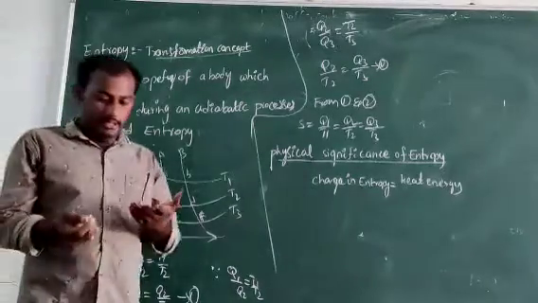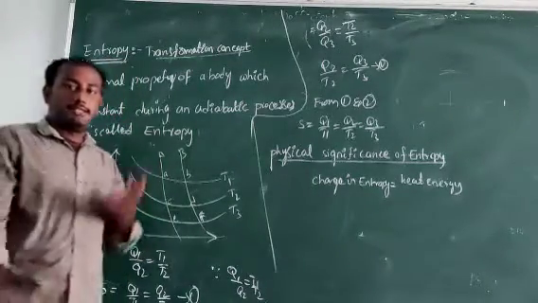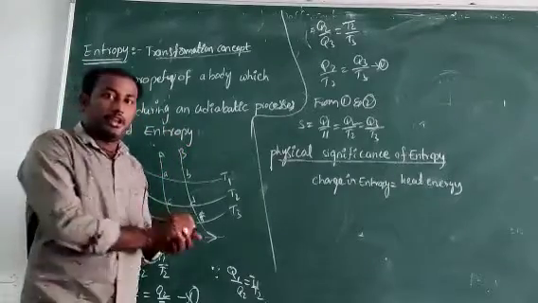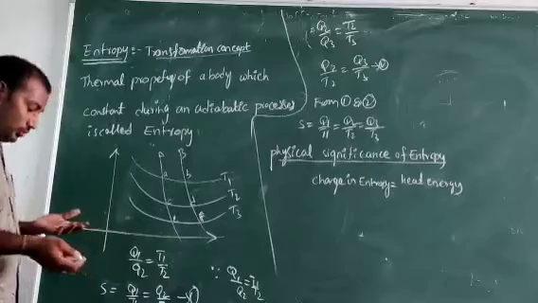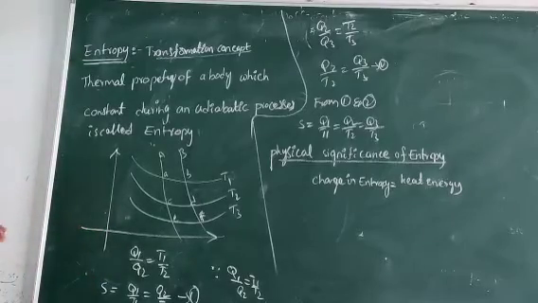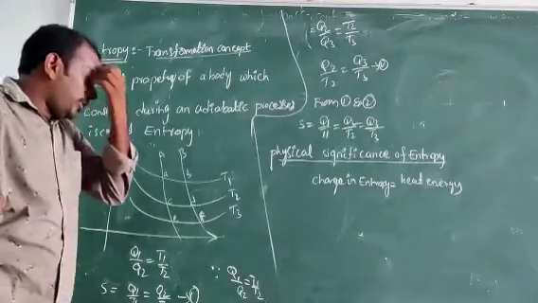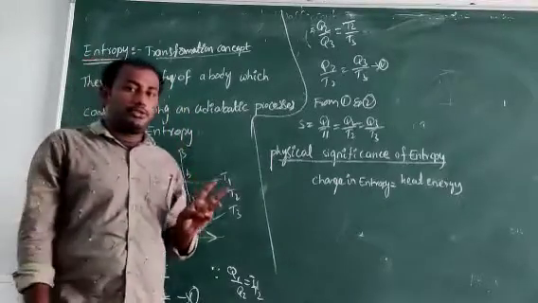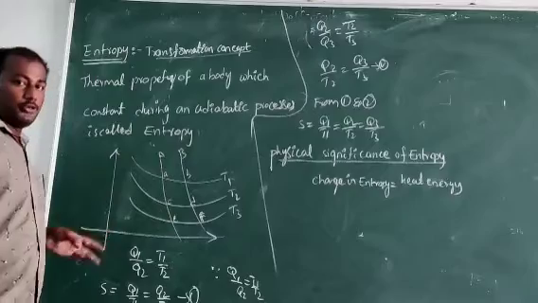Okay guys, next our class is in thermodynamics, the entropy concept. Before going to entropy, let us recall the isothermal process and the adiabatic process.